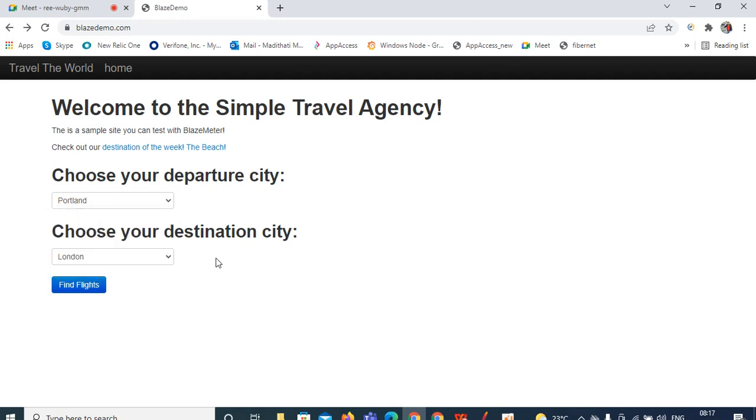If you are traveling from Nellore to Chennai, you can give Nellore as departure city and Chennai as destination city. I am traveling from Kadapa to Bangalore, so I can give departure city as Kadapa and destination city as Bangalore. Somebody can travel from Kadapa to Hyderabad, so they give departure city as Kadapa and destination city as Hyderabad. Why all this? Each and every person accessing this particular application can give multiple inputs. They can choose the departure city and destination city as per their wish.